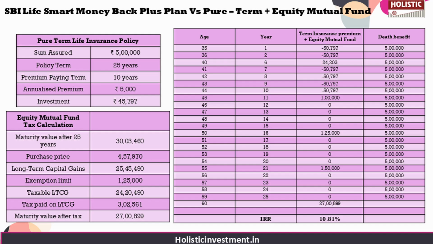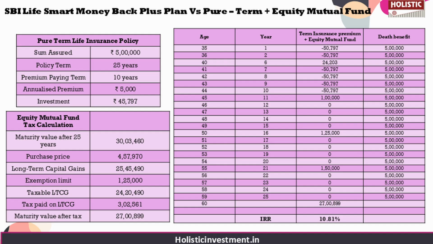So the difference is 45,797 rupees per year available for investment now, if you calculate from the 50,797 rupees premium we paid earlier for the SBI policy. And for this comparison, we have taken up an equity mutual fund to be the investment vehicle where the surplus amount would be invested.